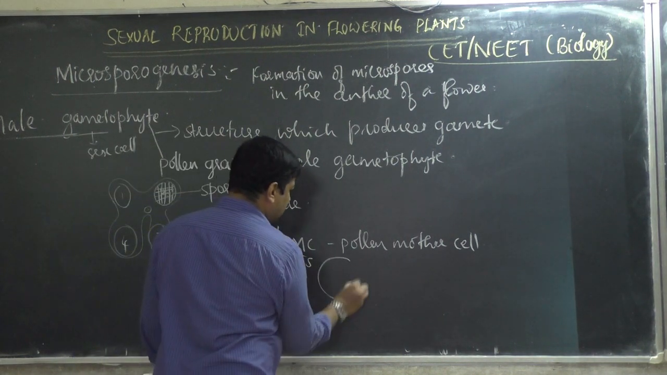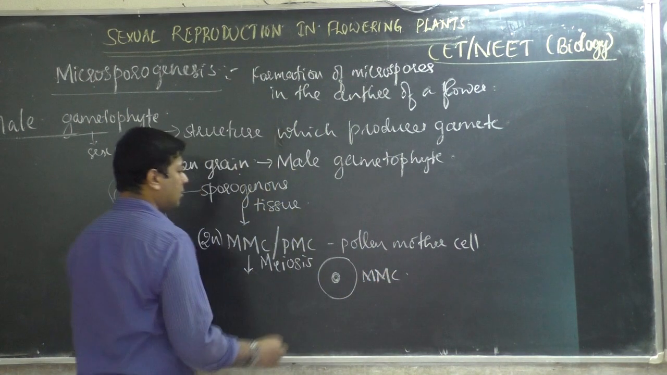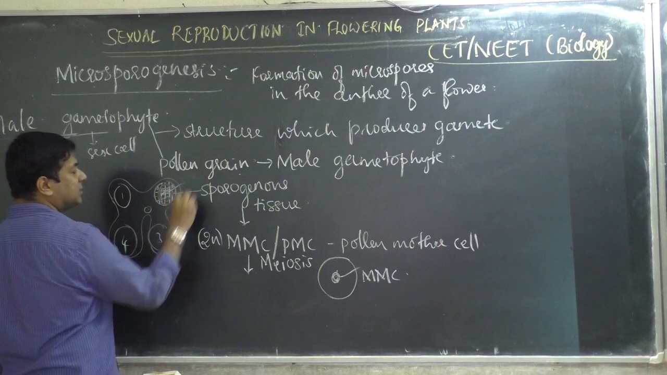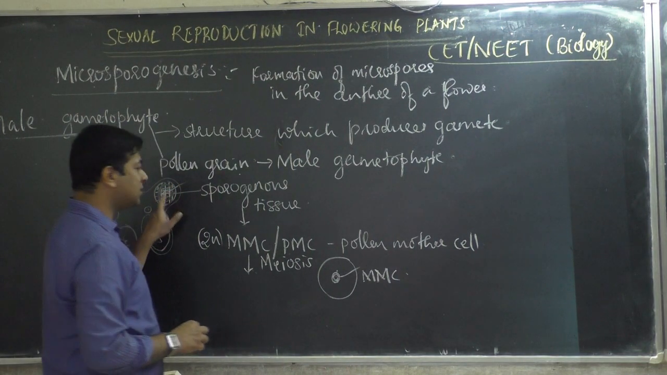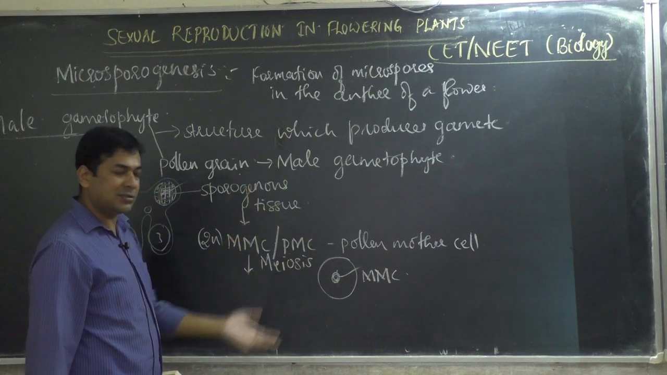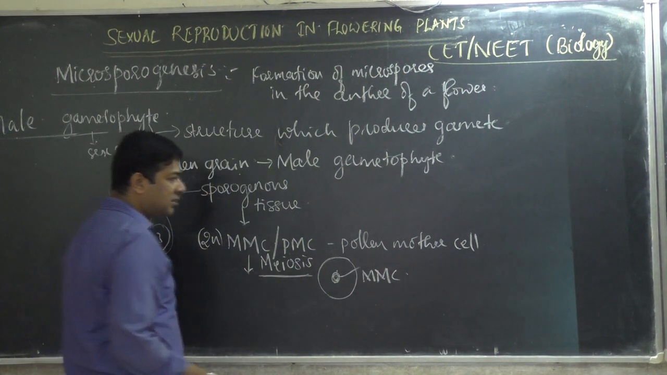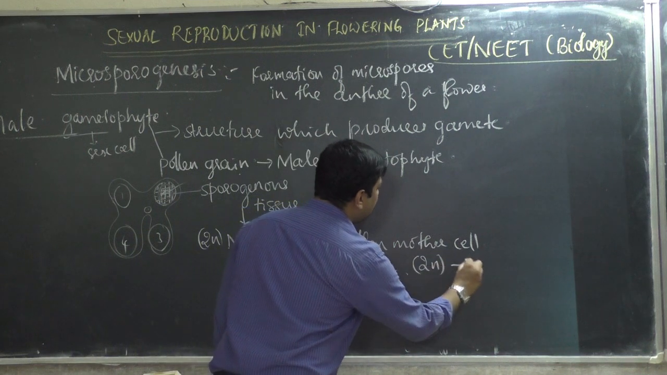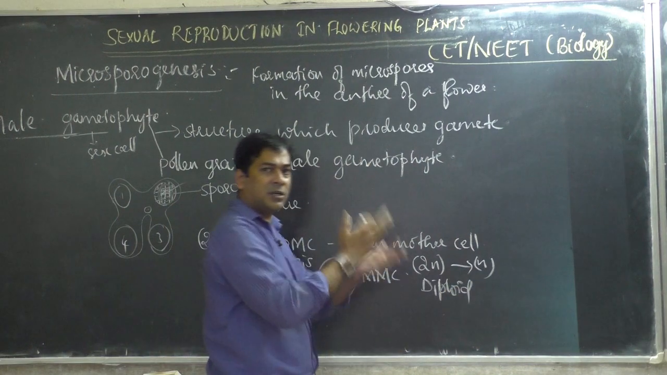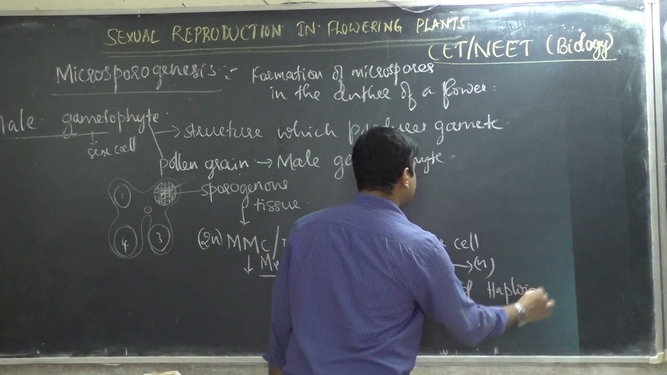If I have to draw, this is a microspore mother cell, MMC. Like this, many MMCs will be there, thousands in one sporogenous tissue. One sporogenous tissue contains microspore mother cells in so many numbers. Each microspore mother cell undergoes meiosis, reduction division, where 2n number of chromosomes will be reduced to n. Diploid becomes haploid. Chromosome number becomes half. So it is reduction division.